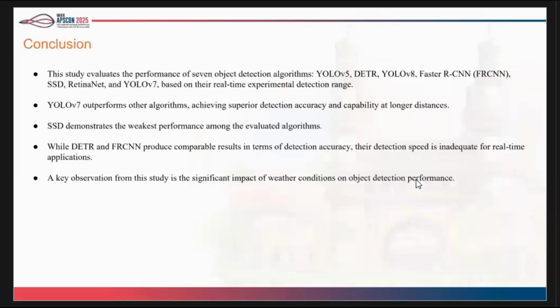So I am concluding. I have tested different object detection algorithms in real time. YOLO V7 is performing better, and SSD has weaker performance. Even though DETR and Faster R-CNN produce better results, their detection speed, that is inference speed, is low. Also, one of the key observations from this study is the significant impact of the weather condition.